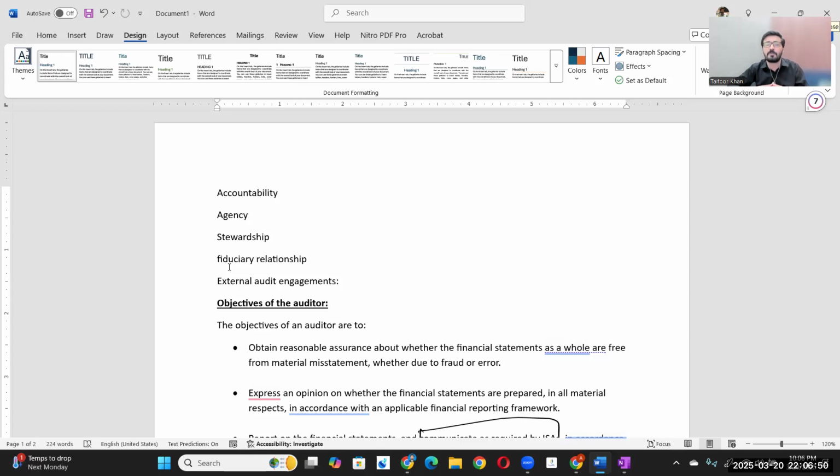These are all different stakeholders in a business. So how can we say that there's a gap between the expectation of the users and the responsibility of the auditor? Responsibility of the auditor is to obtain sufficient and appropriate audit evidence and express his opinion.